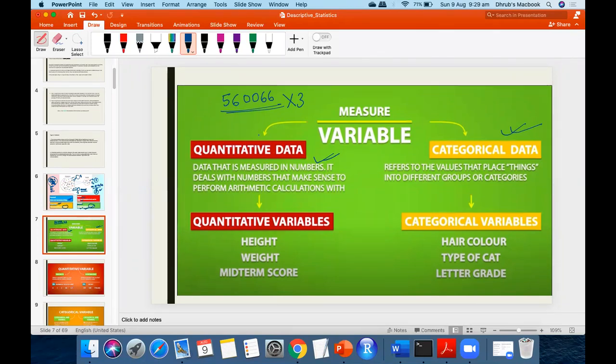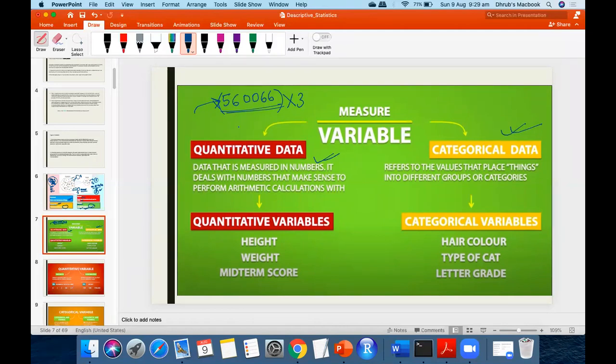By looking at it, if we don't know it is a pin code, then we can say it is quantitative. But the moment someone defines it as a pin code, then we cannot call it quantitative data. So the definition also changes the type of the variable or data, whether it is quantitative or categorical. Is it clear why pin code is not quantitative?